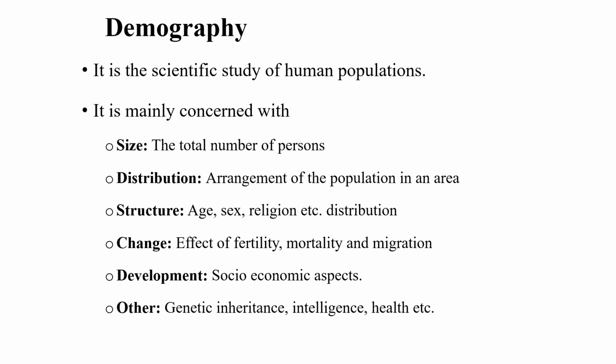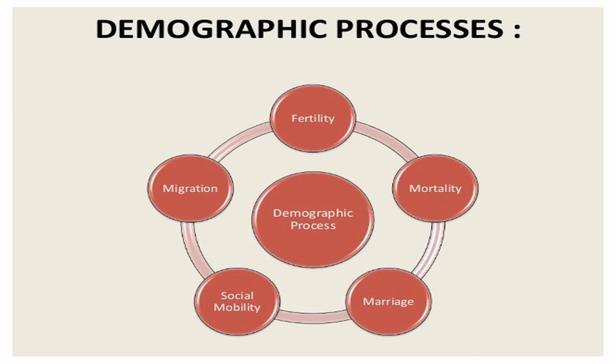Remember that the composition keeps on changing. Then development, socioeconomic: you must have heard of developed nations, developing nations, underdeveloped nations. These concepts depend on various measurements and factors: GDP, GDP per capita, GDP with purchasing power parity. These are some important indicators. We also study genetic inheritance, intelligence, health. All these aspects come under demography.